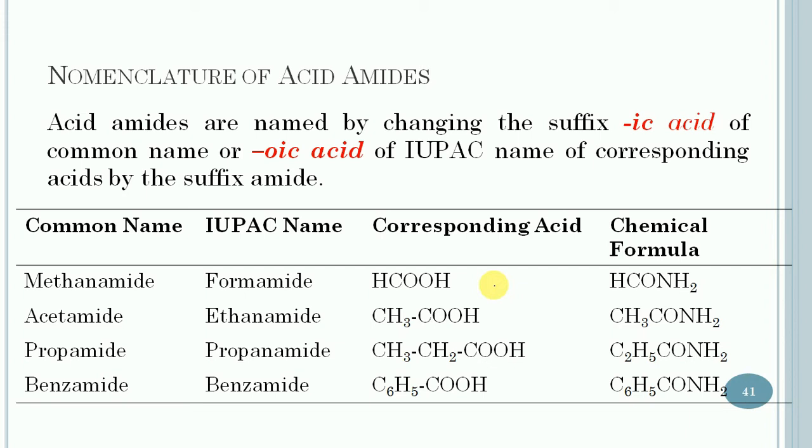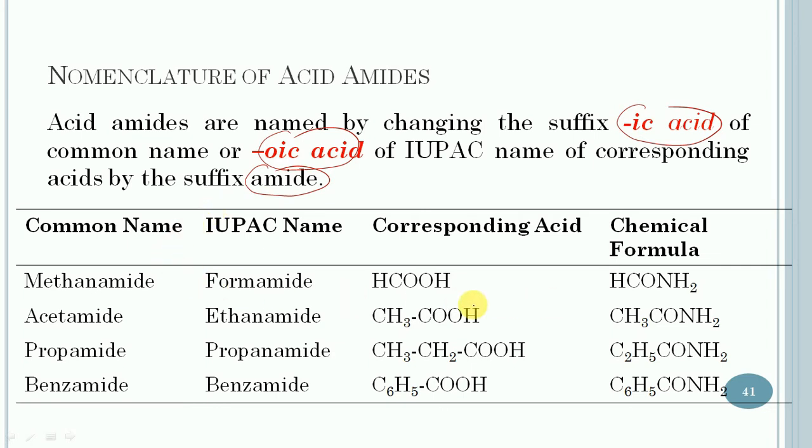Nomenclature of amides. Primary amides are named by changing the suffix ic acid of the common name or oic acid of the IUPAC name of the corresponding acid by the suffix amide. So these are examples of a few amides.